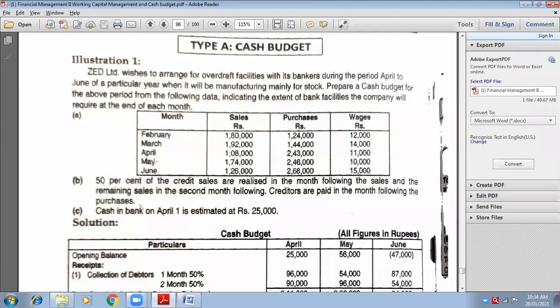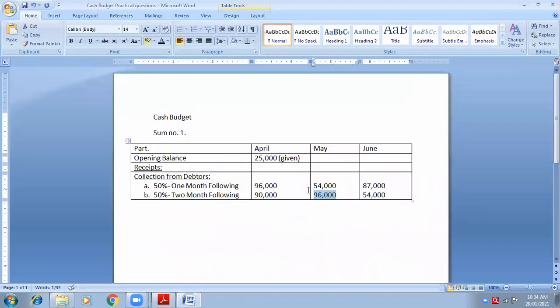So think about April now. 1,08,000 into 50 percentage, that means 54,000. See, 1 month following May, 54,000. Second month following June, 54,000. Can you see this slanting way?